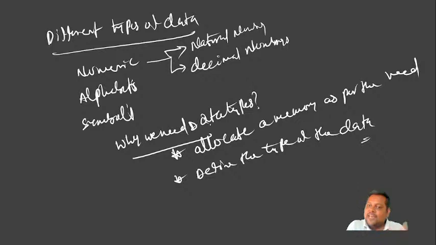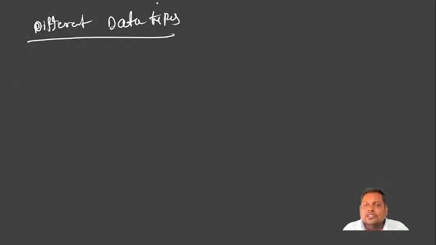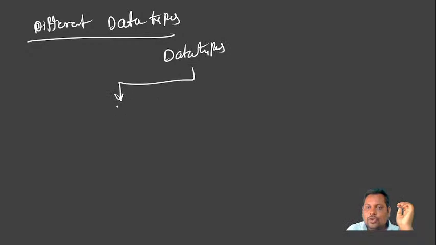Next, what are the different data types available? Data types will be divided into two parts. One is called primitive data types.